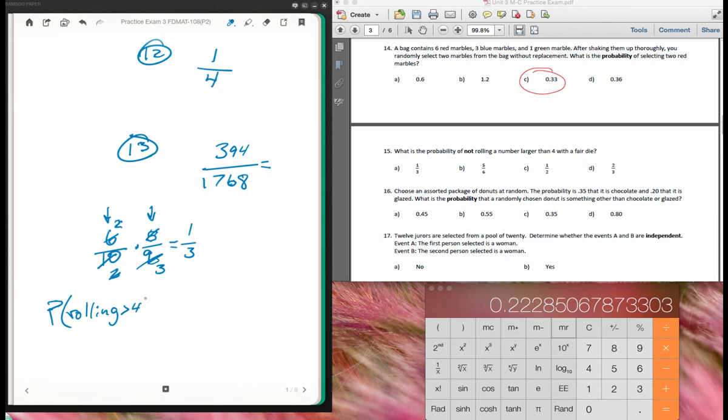Well, if we know the probability of rolling a number greater than 4, we can take 1 and subtract that to find the probability of not rolling it. So let's find this one first because it's a little easier.